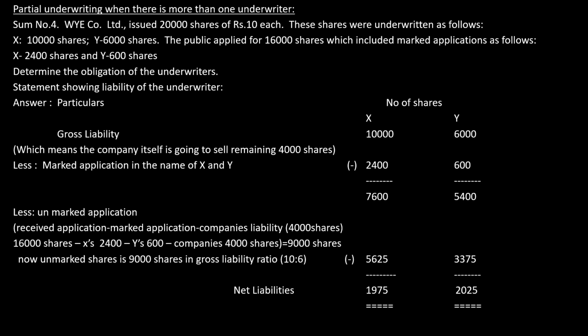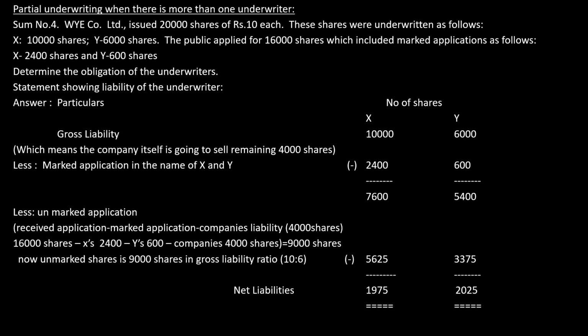Now, the same we'll see if it is underwritten by more than one underwriter, which is also partial underwriting. I'll read the sum now. WYE Company Limited issued 20,000 shares of ₹10 each. These shares were underwritten as follows: X 10,000 shares, Y 6,000 shares. The public applied for 16,000 shares, which include marked applications as follows: X 2,400 shares, Y 600 shares. Now let us see. Determine the obligation of the underwriter.